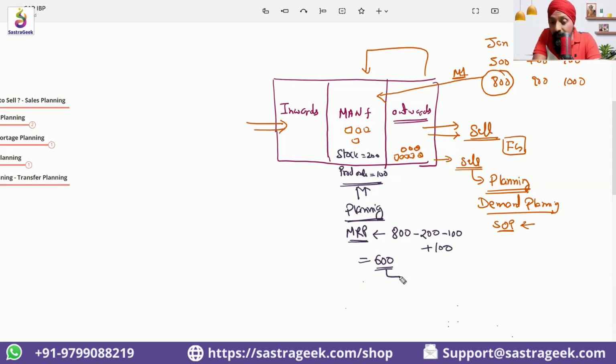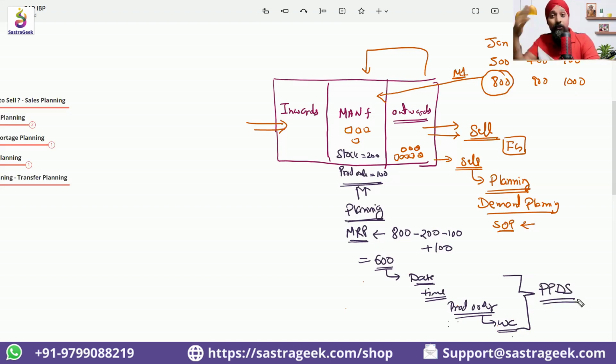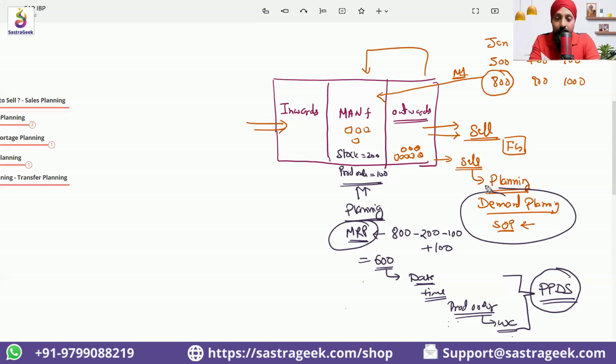Now for this 600, which date I need to produce, what time, when exactly my production order needs to start, which work center I need to use, that planning also we need to do. That is called PPDS planning, production planning and detailed scheduling. That's another set of planning: which work center, which machine I need to plan, what exactly the start time and finish time would be. I need another tool for the planning. So PPDS, MRP, demand planning, sales and operations planning.